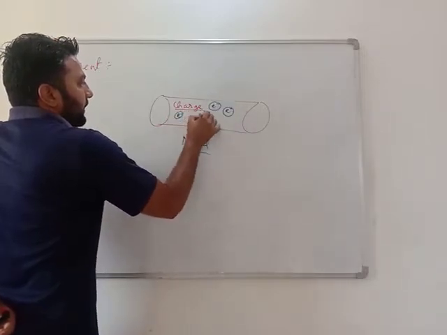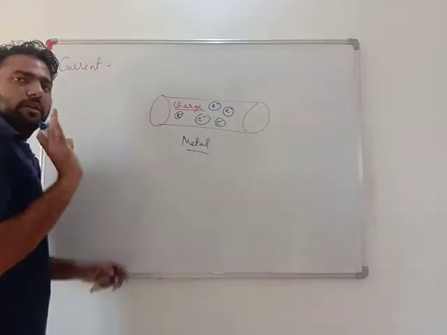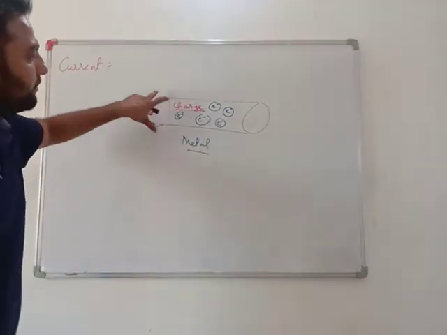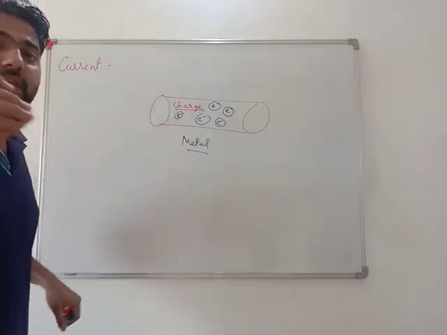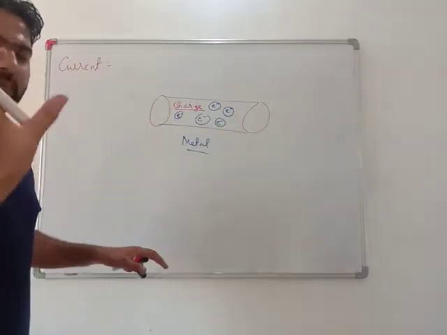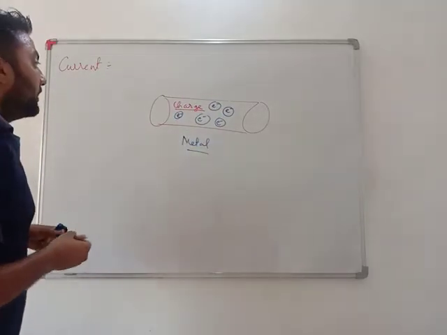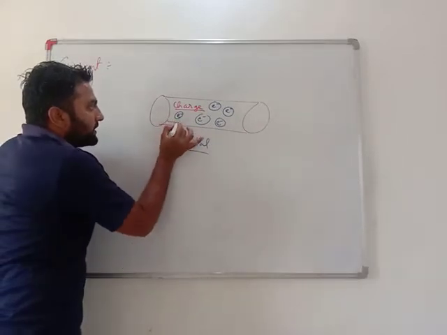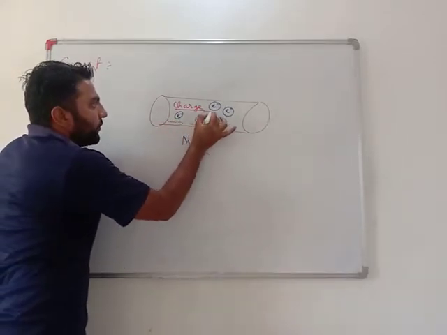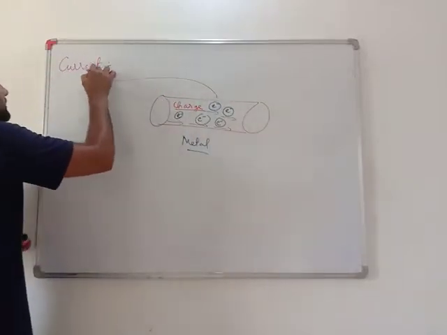So there are many electrons in the atoms. For simplicity I am taking a metal, and it has electrons. It also has protons, but don't worry, they will not be able to move. For simplicity, just take electrons as of now. When all of these charges start flowing, they generate current.